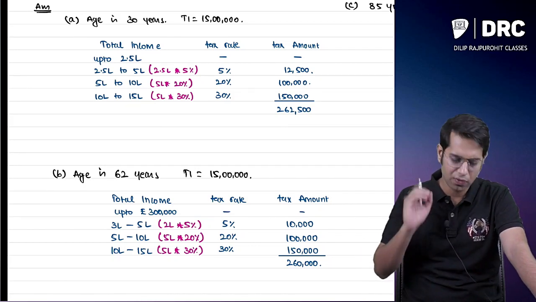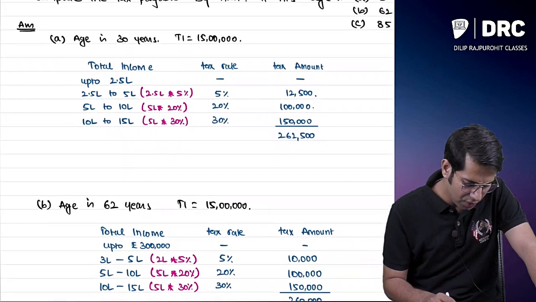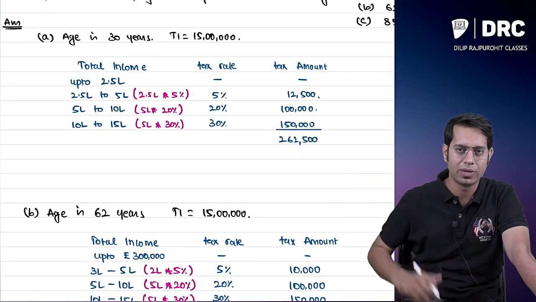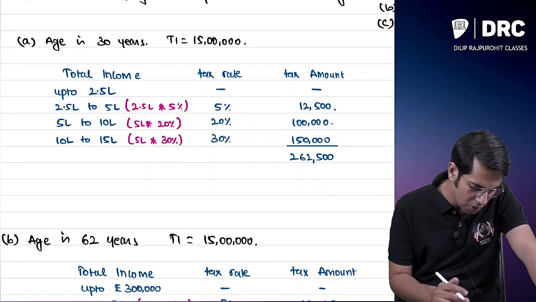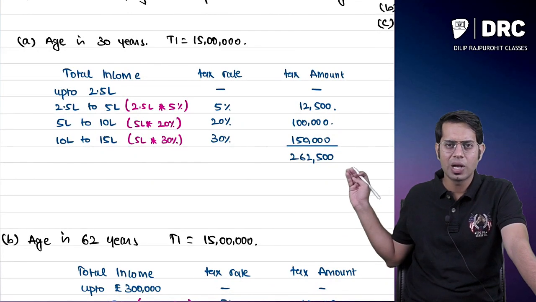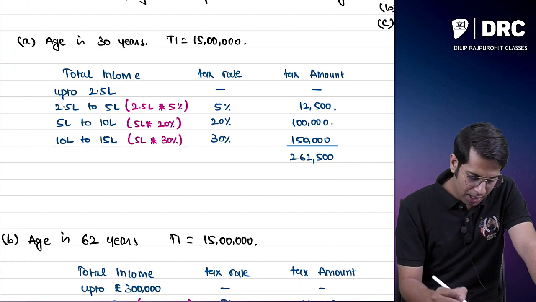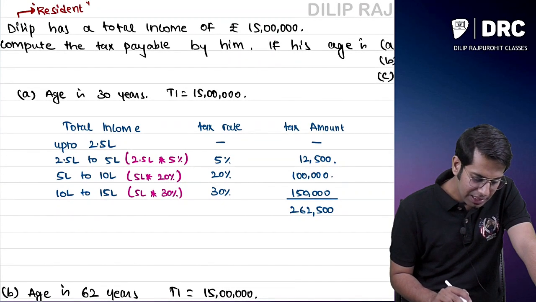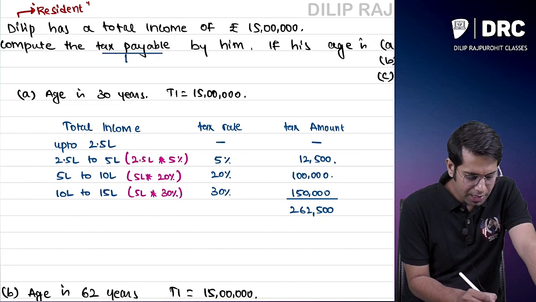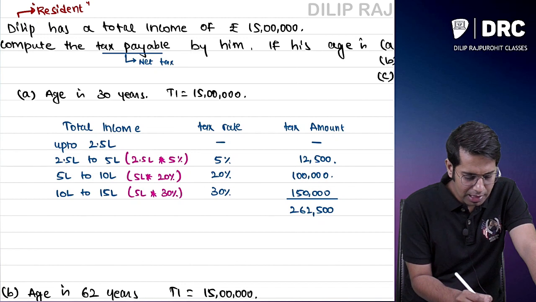Now the gap was left for a reason. Whatever computation we have done over here is not complete. Why, sir, is it not complete? Because we have just computed the tax amount. You are required to compute the tax payable, also called the net tax liability.